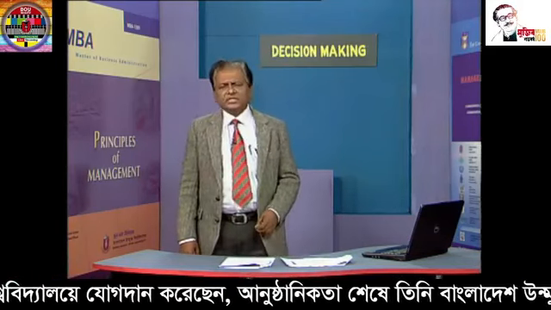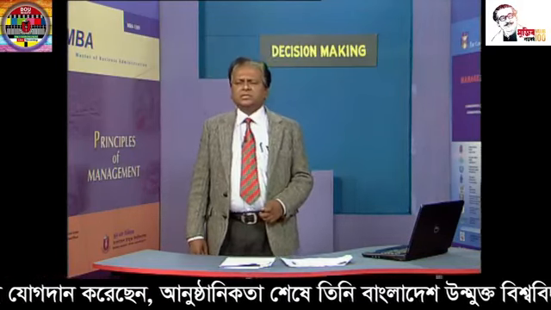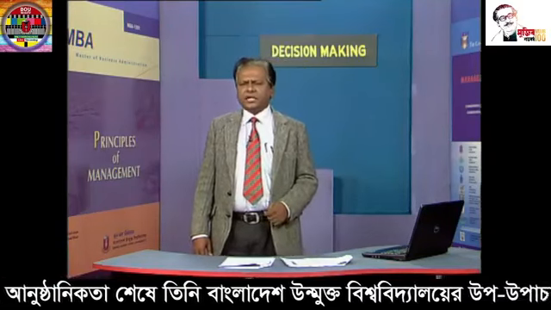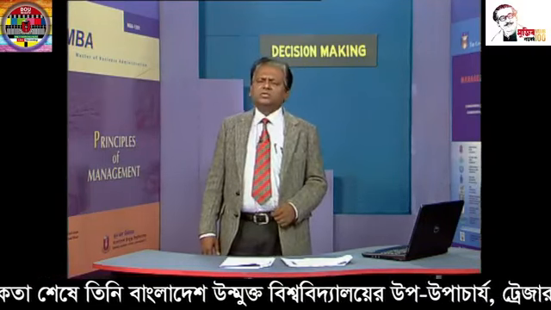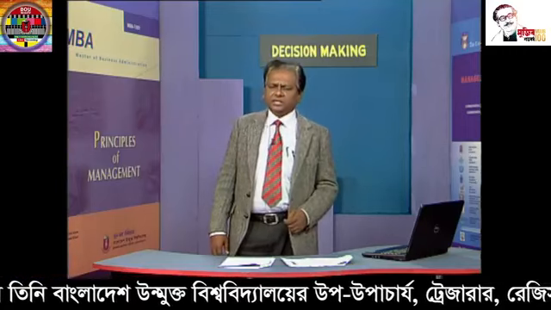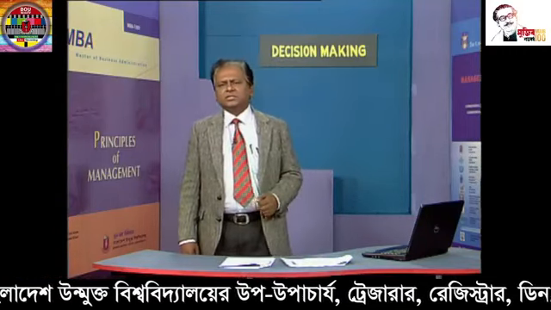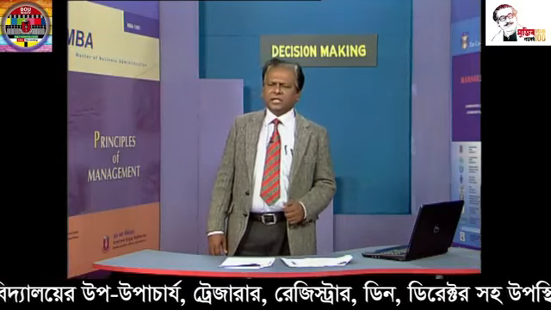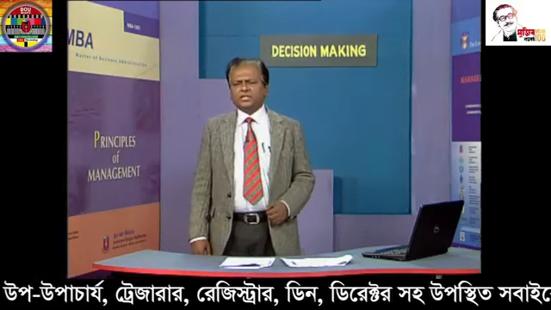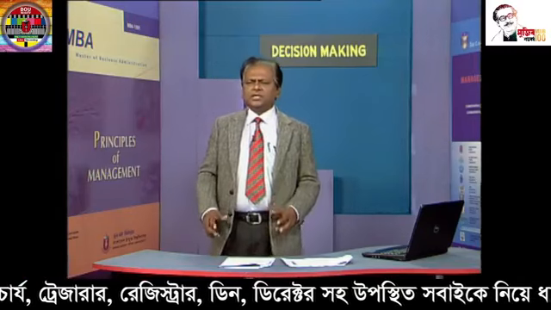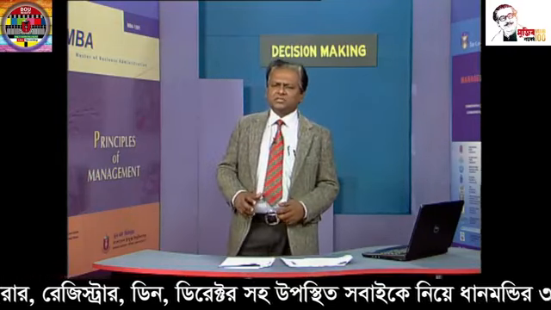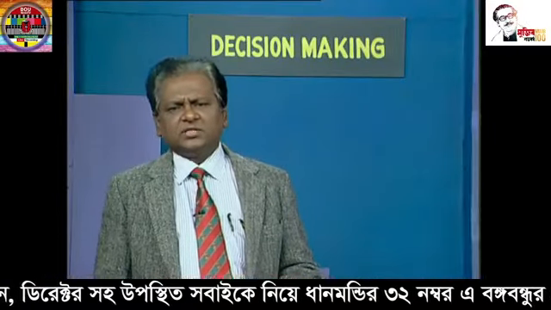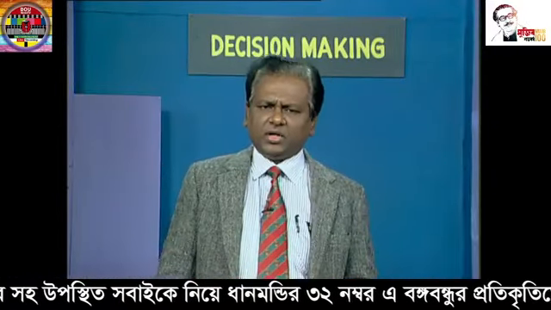Therefore, we see manager usually follows satisfying criteria or good enough criteria. When manager finds that the alternatives he analyzed and the information he collected are enough in his judgment, then he makes a decision, and that can satisfy him or her.